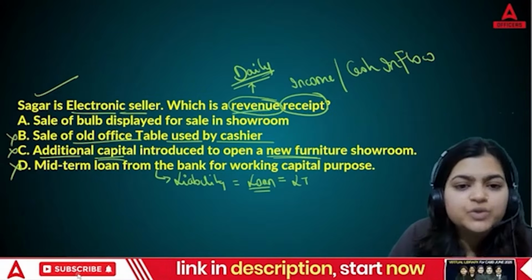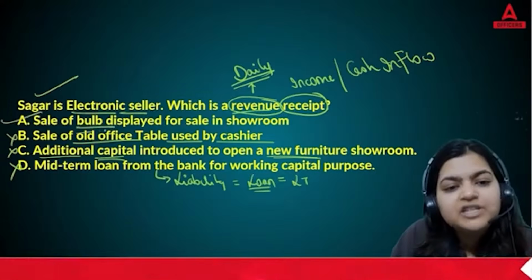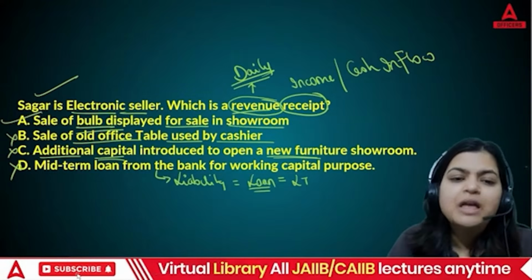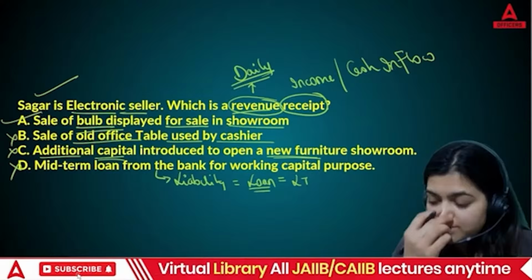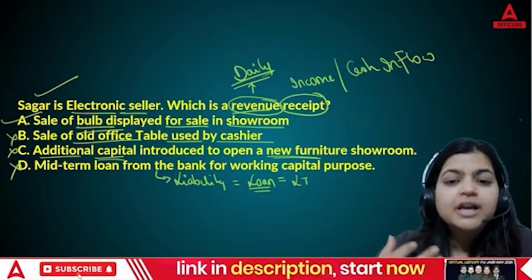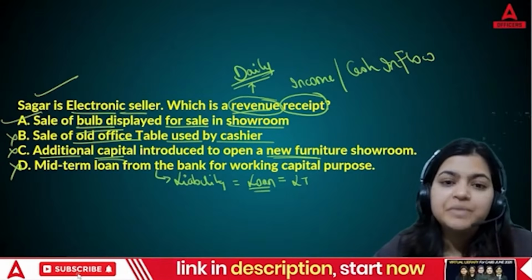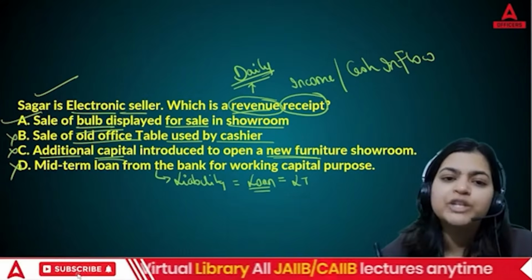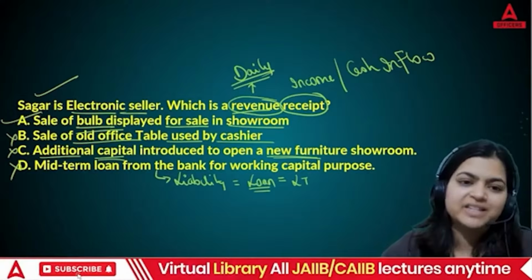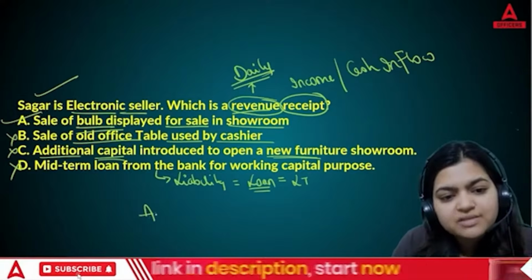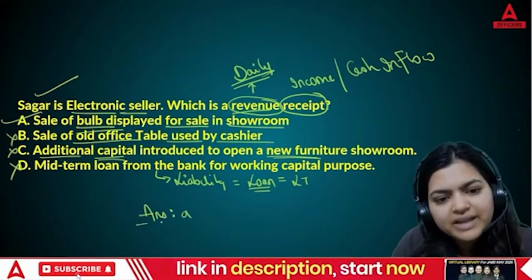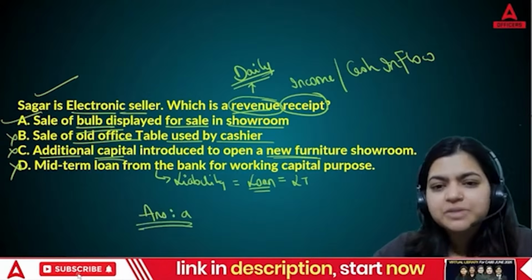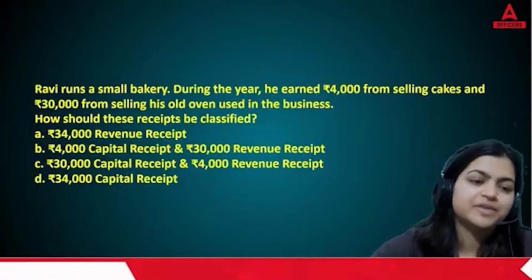Basically, the revenue here is the sale of bulb displayed for sale in showroom, because you are an electronic seller. Of course, on a daily basis when you sell bulbs you will generate income, and that daily cash inflow is going to be a revenue receipt. So the right answer to this question is answer A. I hope this point is clear. Okay, coming to the next one.